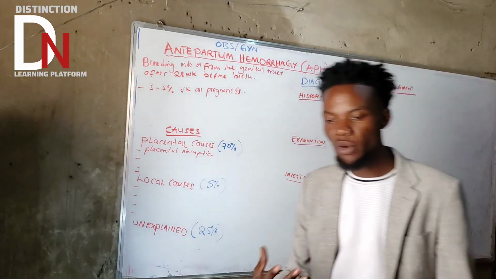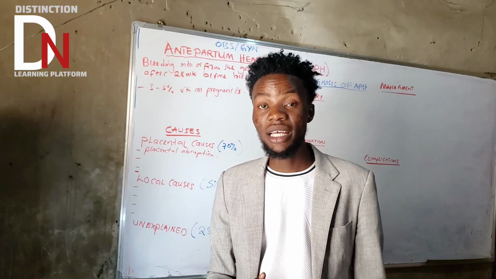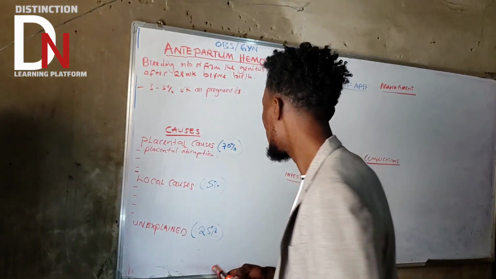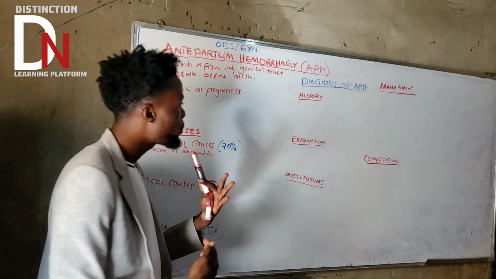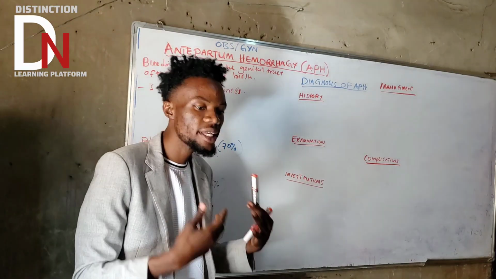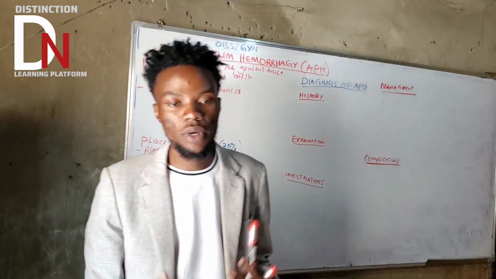The type of bleeding that comes from abruptio placenta is painful vaginal bleeding. Very, very important point to take note, because it will be very useful to diagnose the etiology of APH. Basically, you need to know the characteristics of the bleeding.